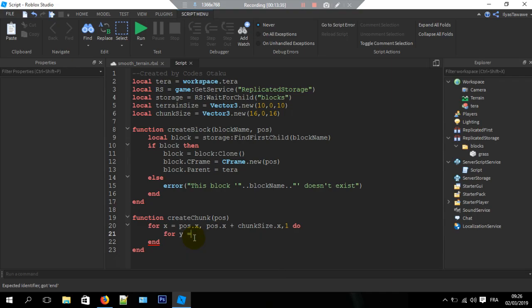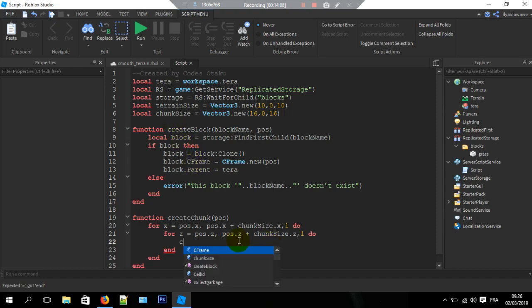For y equal to position.y, comma position.y plus chunk size.y, or actually, not y, z. Let's do it for z. I'm sorry for that. So position.z, comma position.z plus chunk size.z, comma 1 do. So just checking. Good. It looks good until now.